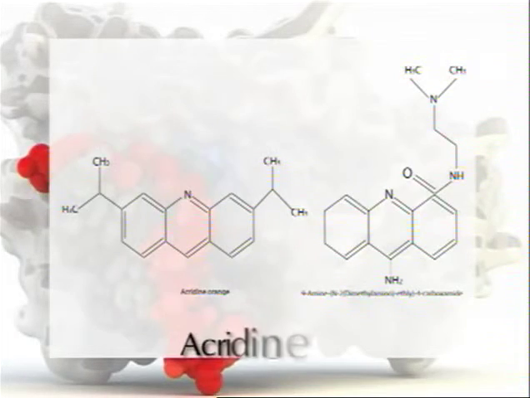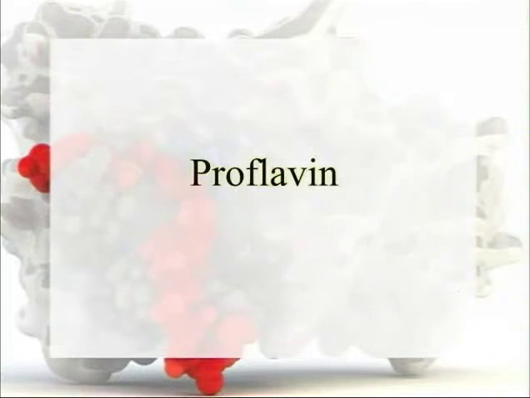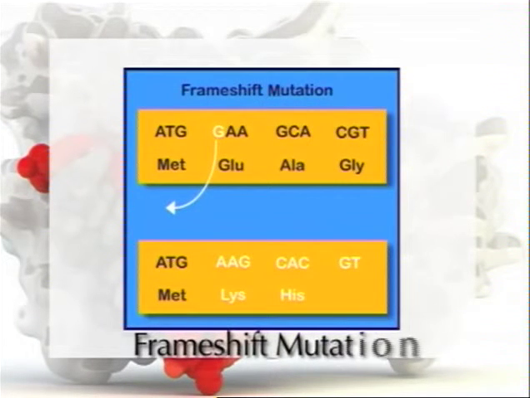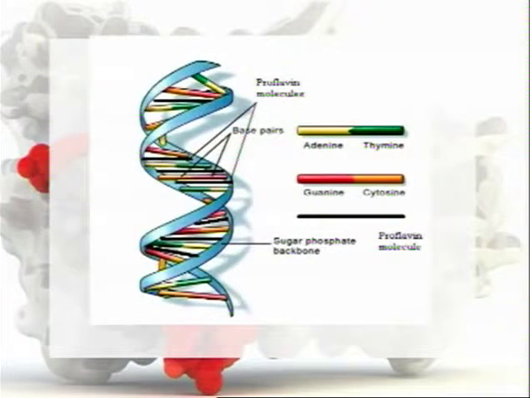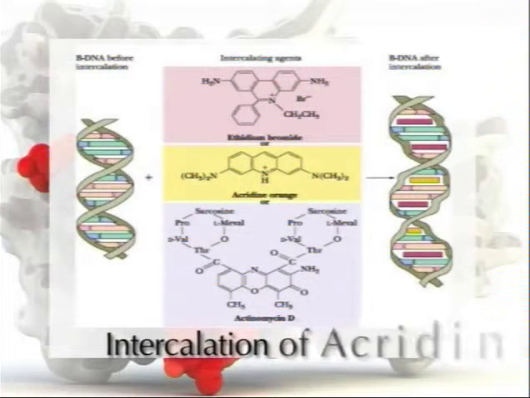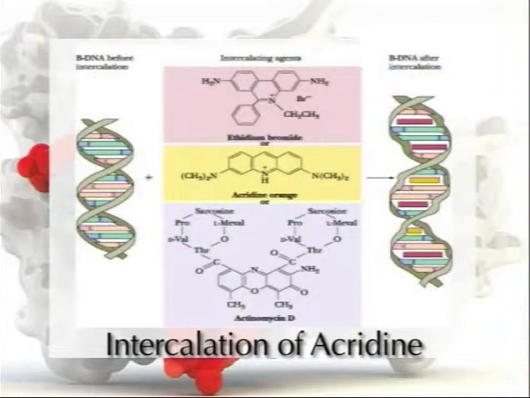Number three chemical mutagen, acridines. The acridine dyes such as proflavin and acridine orange are very powerful mutagens that produce frame shift mutations. The acridines intercalate or sandwich themselves between the stacked base pairs in DNA, which increases the rigidity and causes slight kinks in the molecule. When a DNA molecule containing intercalated acridines replicates, additions or deletions of one to a few base pairs occur.